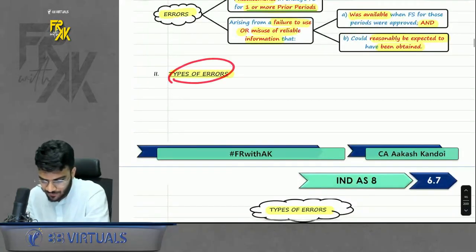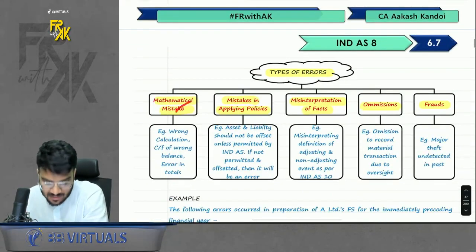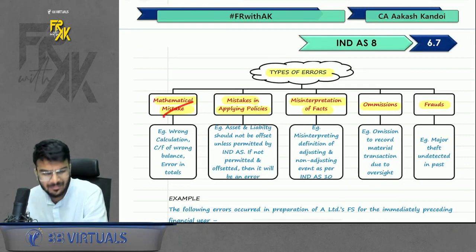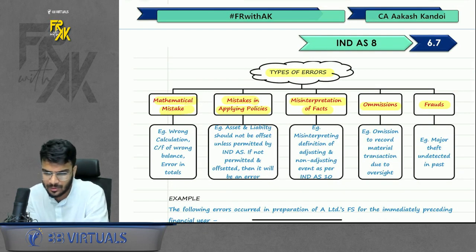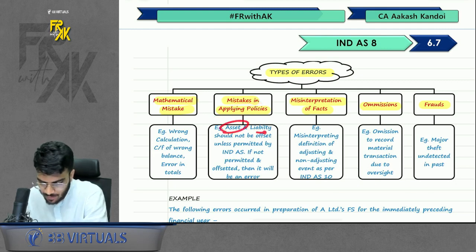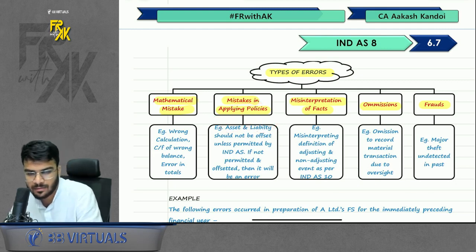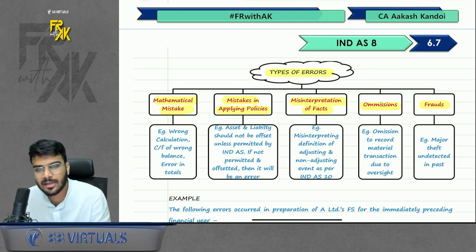Okay. Then types of errors. Five types of errors are there. First is mathematical mistake. Self-explanatory. You have got the amount wrong. Second is mistakes in applying policy. An example is given: assets and liabilities should not be offset unless permitted by Ind AS, but still you offset an asset and a liability.